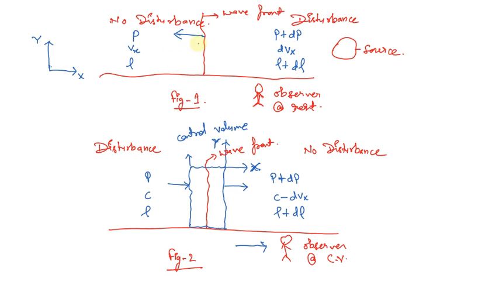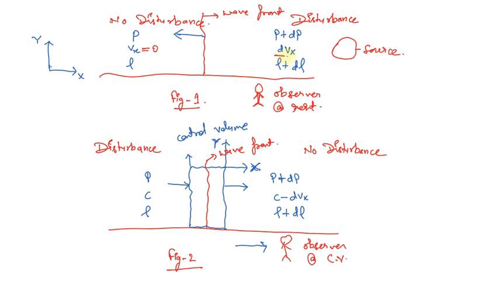If I pause this wavefront at a certain moment, say at time t, then the layer of particles just right next to it on the left hand side will have velocity equal to 0, because there is no disturbance there yet.